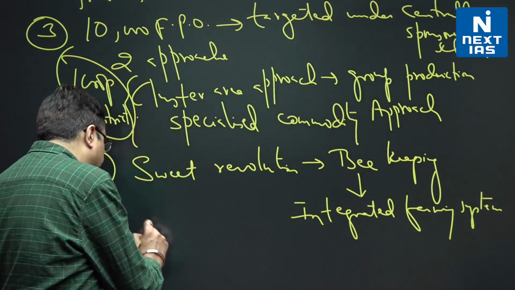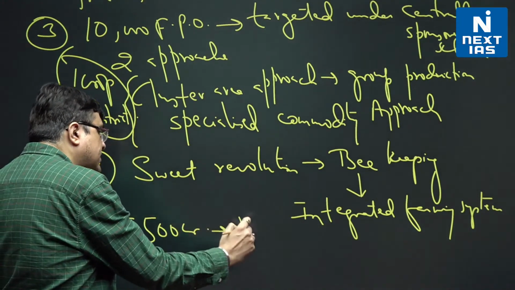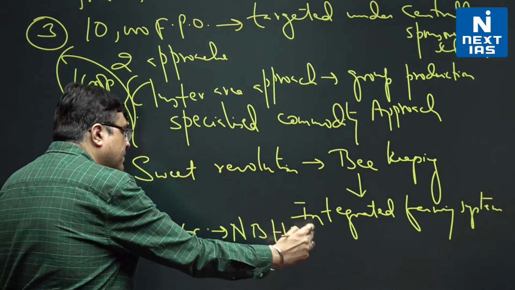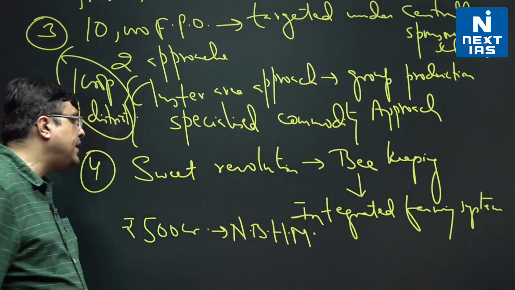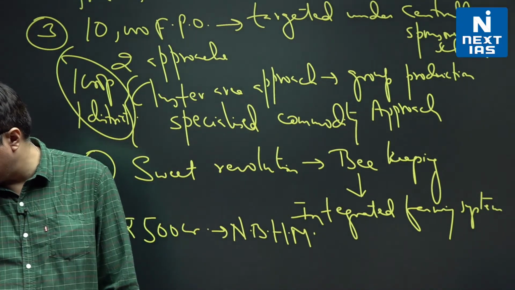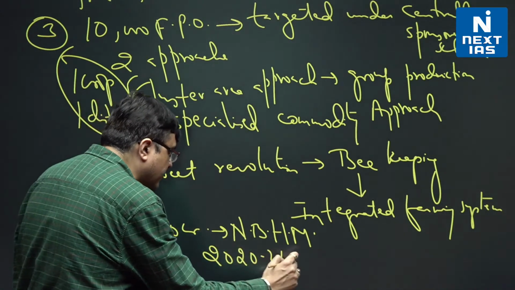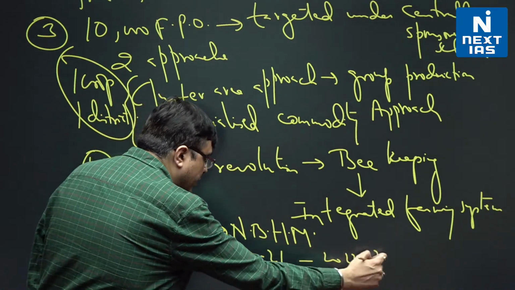This money has already been approved by the government, and it will be spent from 2020-21 to 2022-23.